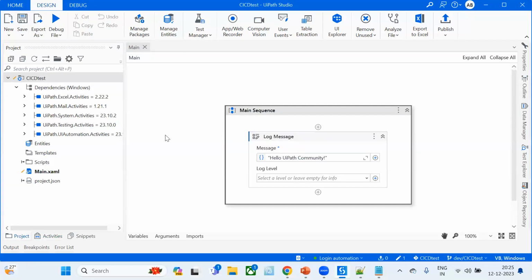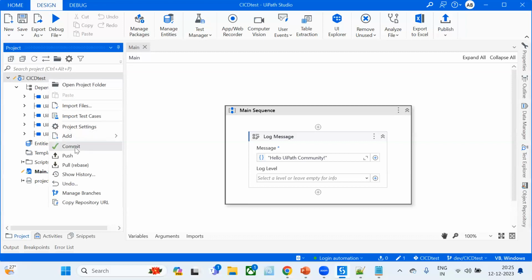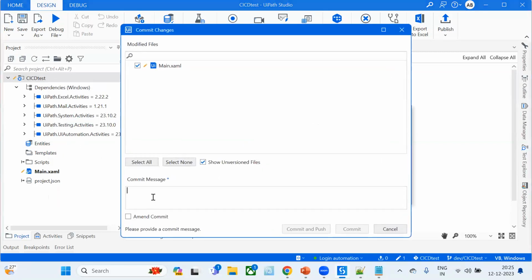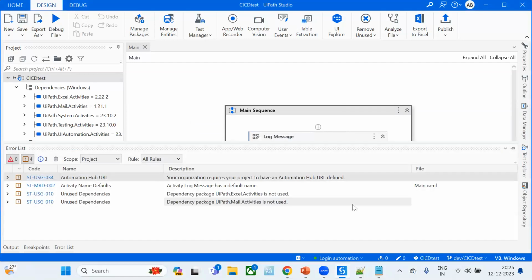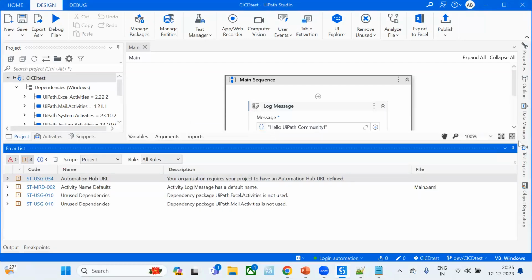Since we have an update to our project, there will be a pencil icon available here. Once we push this to this particular branch, our workflow should be triggered. Now I am going to commit the changes. The commit message I am providing is added log message, and just click on commit and push. Okay, now it has pushed, right?